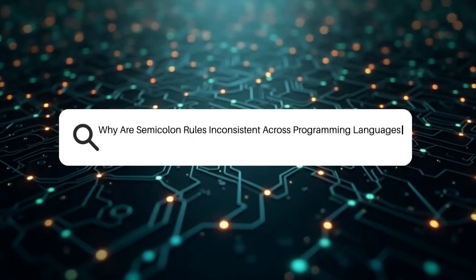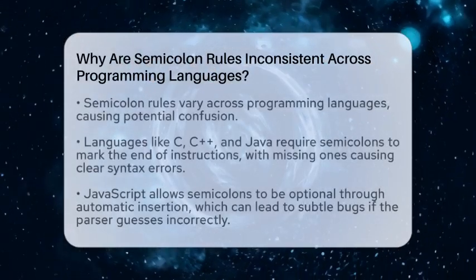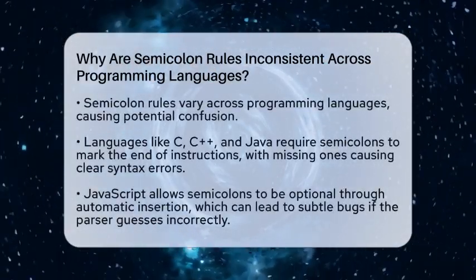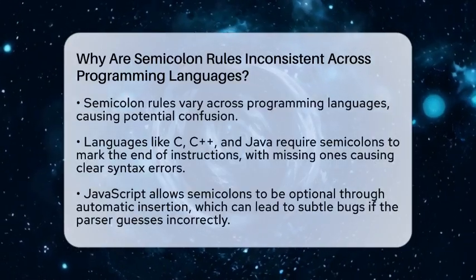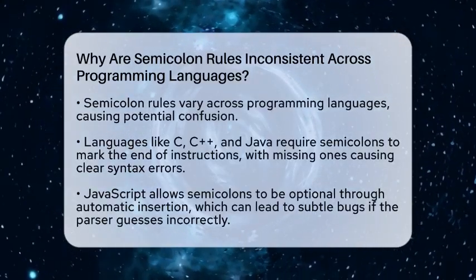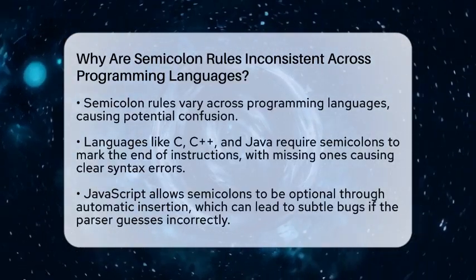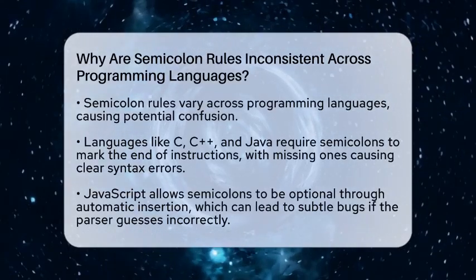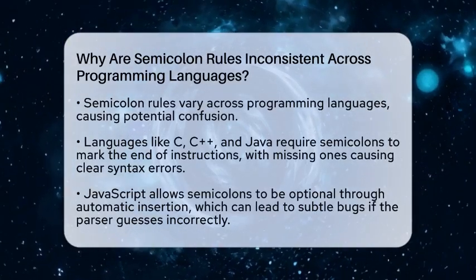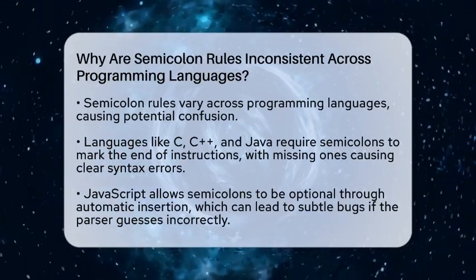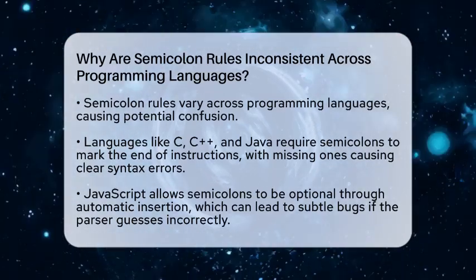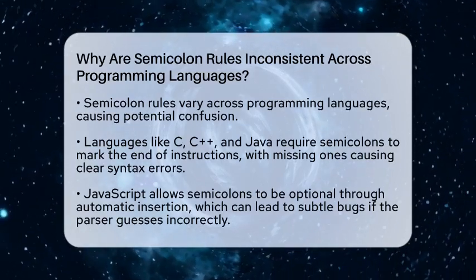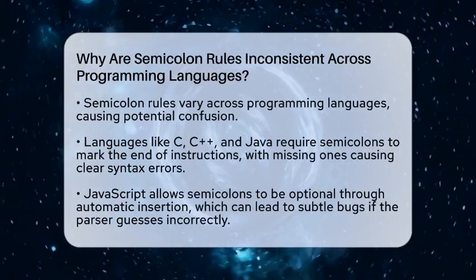Why are semicolon rules inconsistent across programming languages? Imagine trying to write a sentence where some languages use periods to end thoughts, others use commas, and a few even skip punctuation altogether. That's similar to how semicolon rules work across different programming languages. It can be confusing, especially when you're troubleshooting errors caused by missing semicolons.